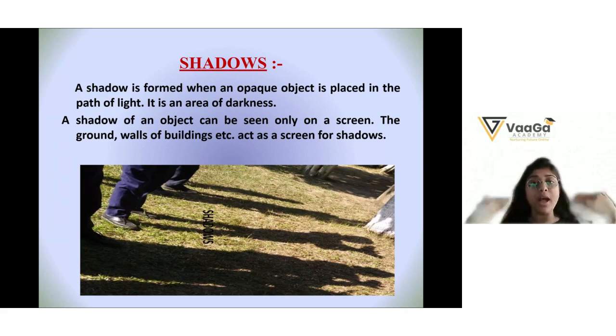Because I'm the opaque object, the light doesn't go through me. So what will happen? It will create a shadow of me. That is how the shadow is formed: when an opaque object is placed in the path of the light, because the light doesn't pass through it, a shadow is formed.